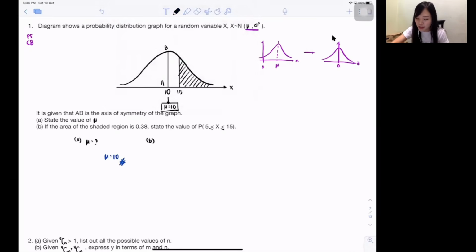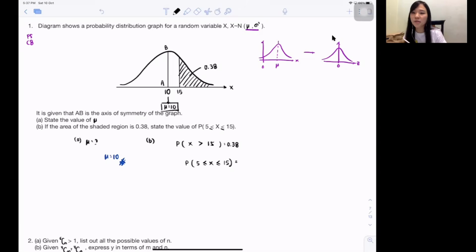B, they say, if the area of the shaded region is 0.38, isn't it same like just now? You guys should write out what that is. So isn't it the probability is 0.38? Isn't it 0.38 is at the corner, correct? So do you realize the 0.38 is actually X more than 15? Because you're on the right side of 15, isn't it X more than 15? So this is what I can write out. Then they say, state the value for probability 5 lesser than or equal to X lesser than or equal to 15.